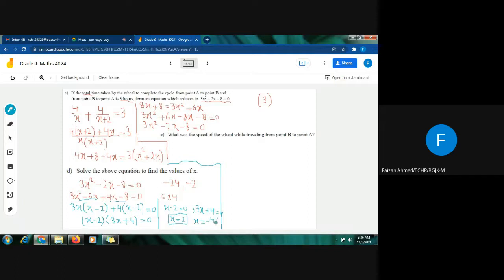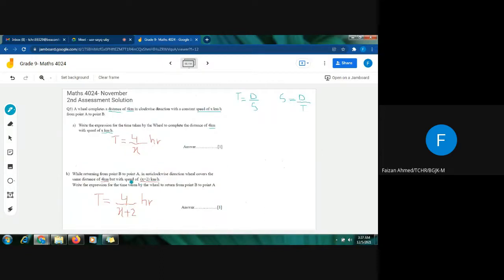Since I know that x is the speed, speed cannot be negative. So I will ignore this second value, because this is a negative value, and I will just take the positive value, which is 2. So the value of x is basically 2, and that value will be used in the last part to find out the speed of the wheel while traveling from point B to A.